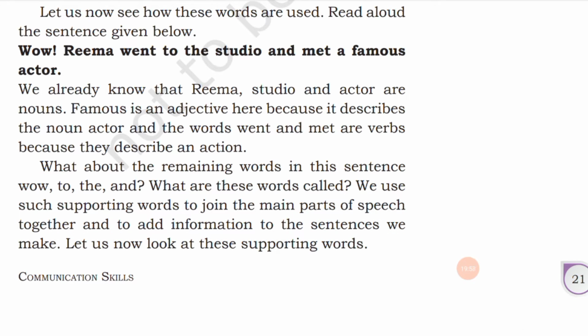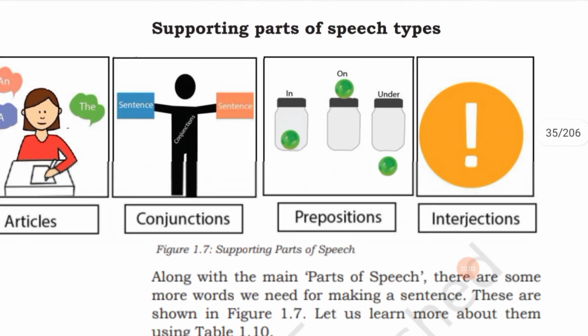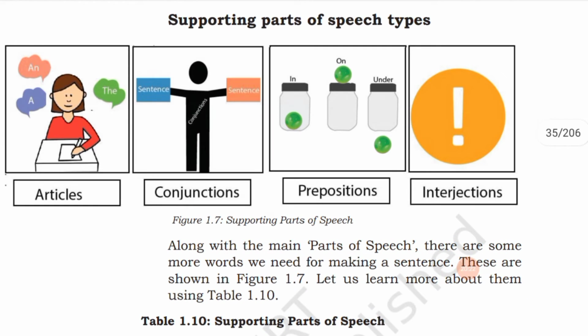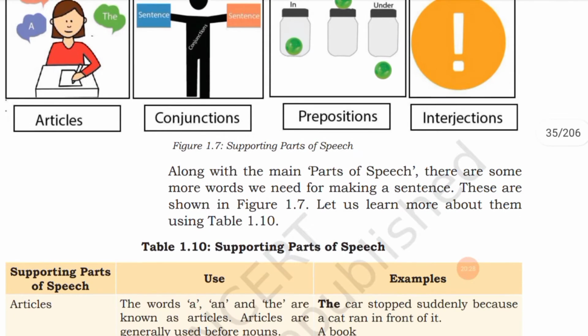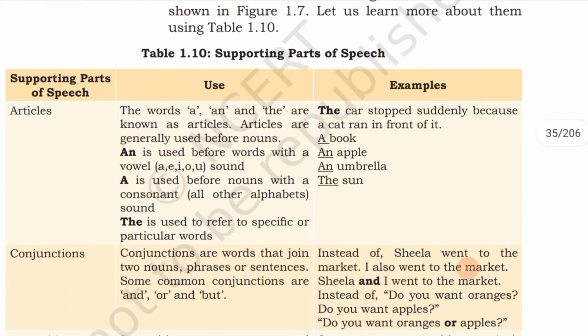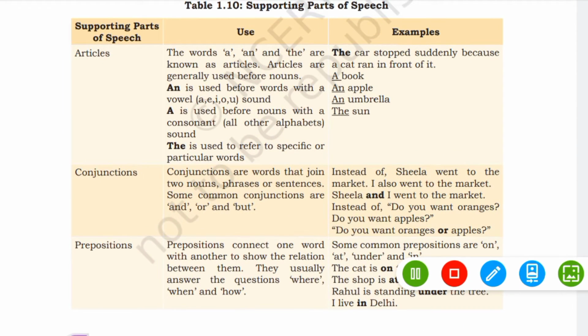They are also called supporting words, like articles, conjunctions that are used to combine two sentences, then prepositions, that is in, on, under, and then interjections that we add to express certain feelings. So along with the main parts of speech, there are more words we need for making a sentence. So let us see what the supporting parts of speech are.